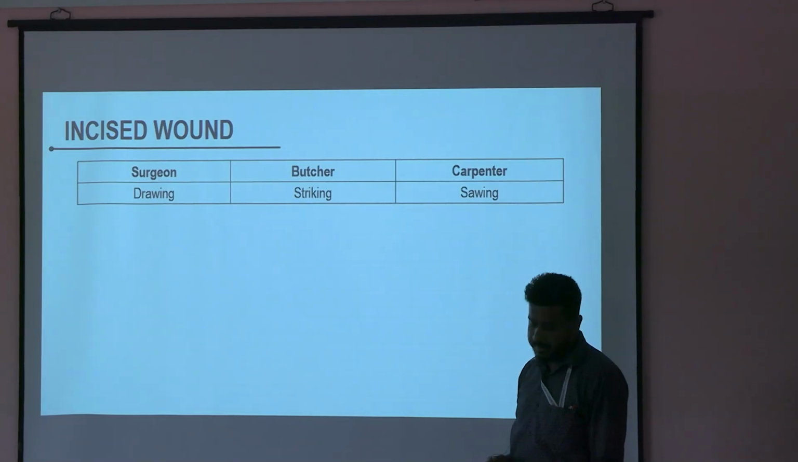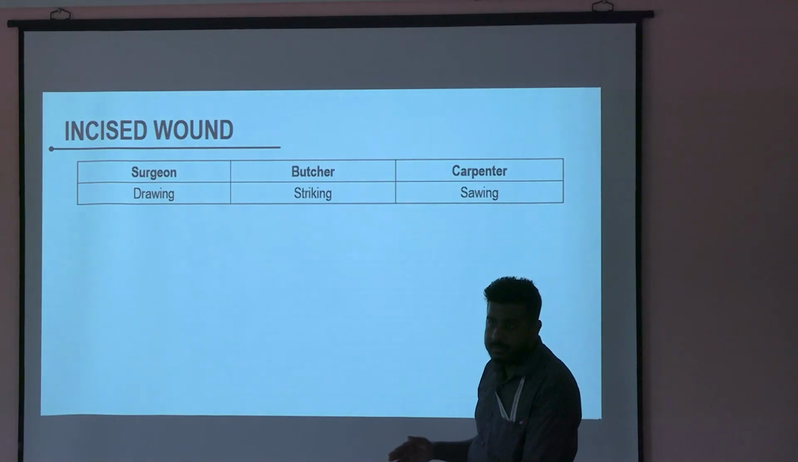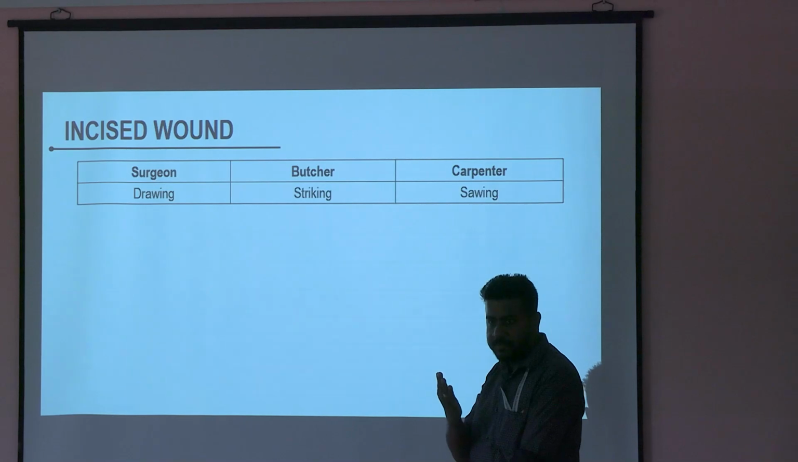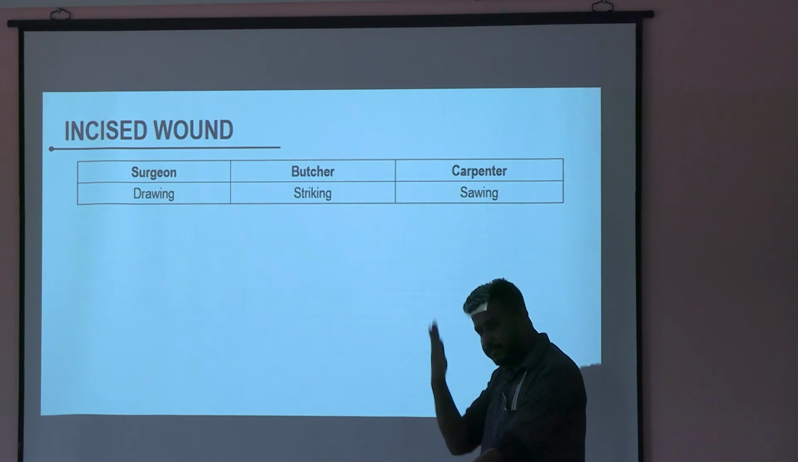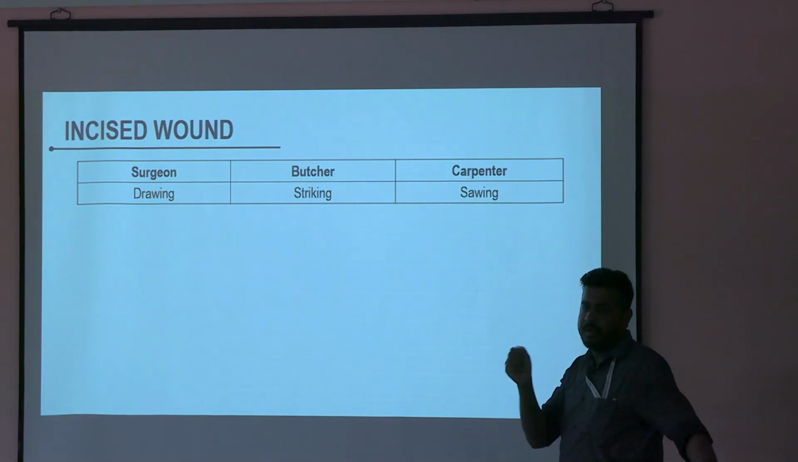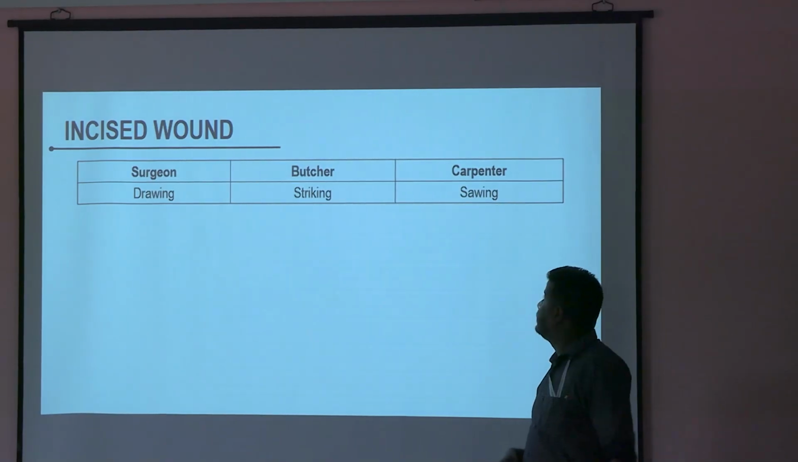Butcher, striking. Like this. Have you seen them cutting chicken? How do they cut? That is a butcher. Striking. You take a knife and hit someone like this. That is a butcher, striking. Carpenter is sawing. You take a knife and try to cut the neck of someone like this. Carpenter, sawing.